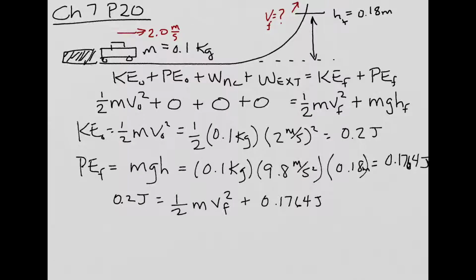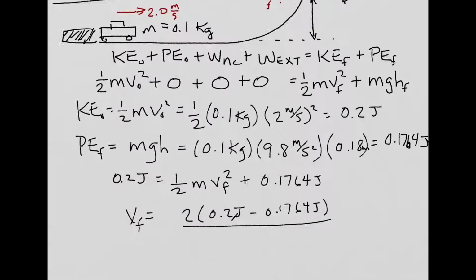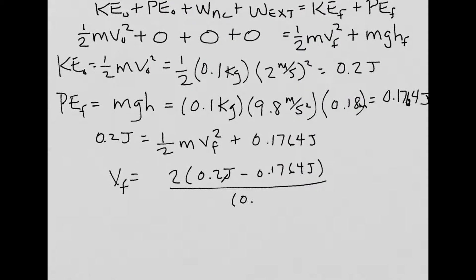Okay, I know my mass and everything, so vf equals, let's see, 2 times 0.2 joules minus 0.1764 joules, all over the mass, and we need to take the square root of that, and that's equal to 0.687 meters per second.